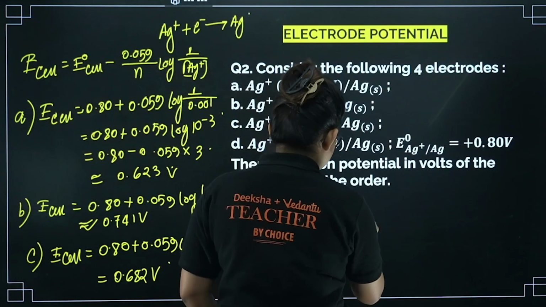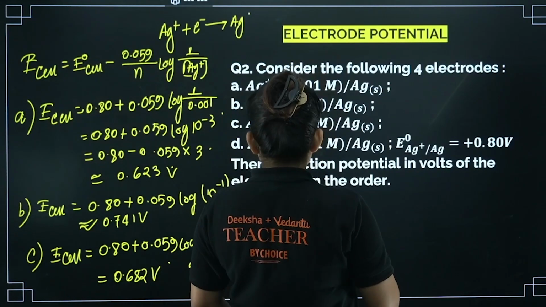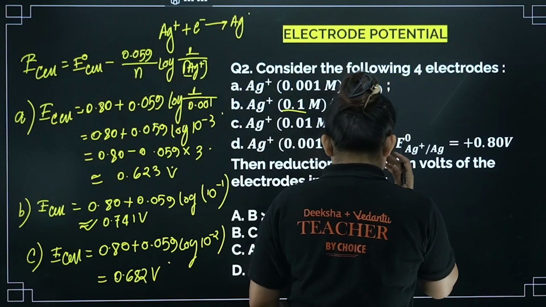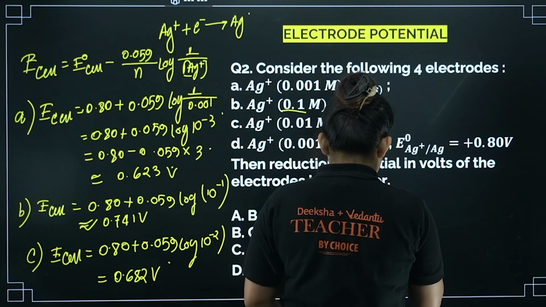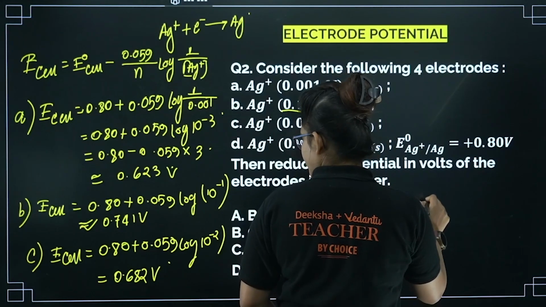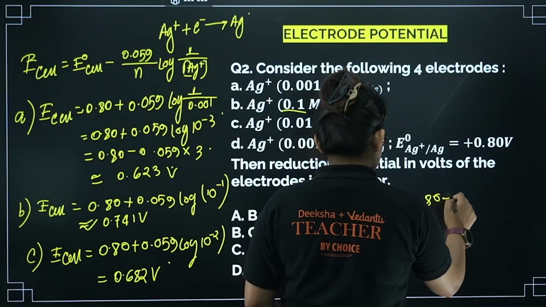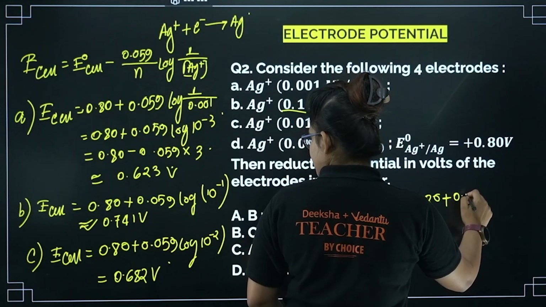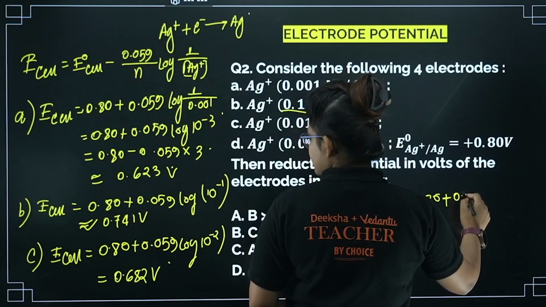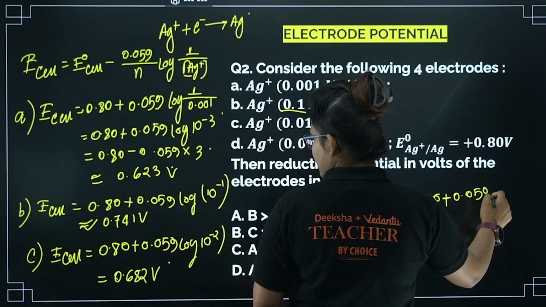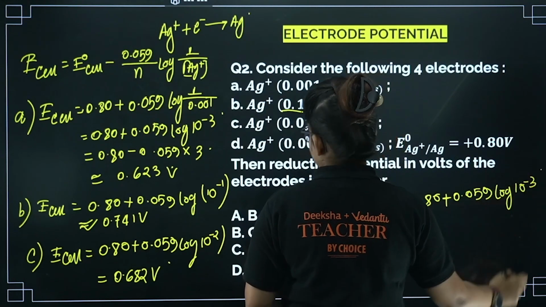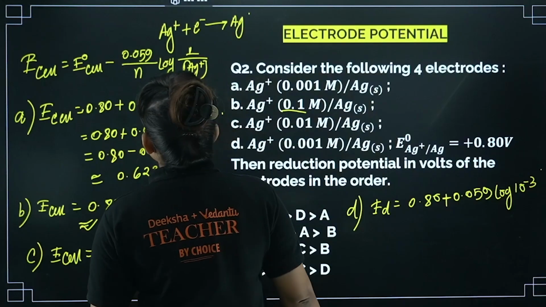Okay, for D let's calculate. For D, if I calculate, it is 1 by 1000, right? So 10 power minus 3 it will come. So similarly E of D equals 0.80 plus 0.059 into log of 10 power minus 3, right?